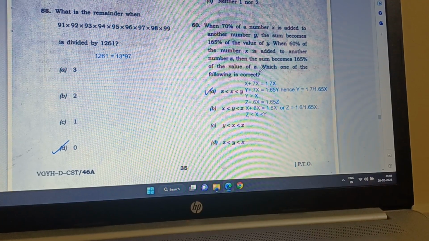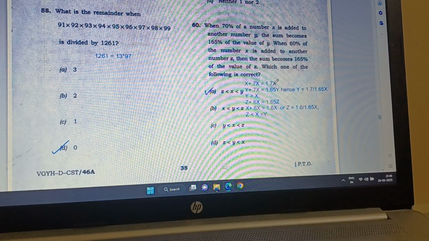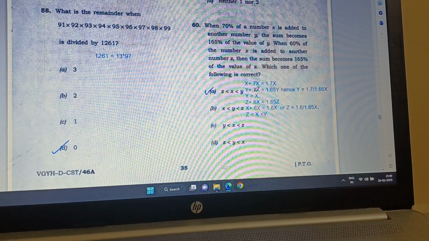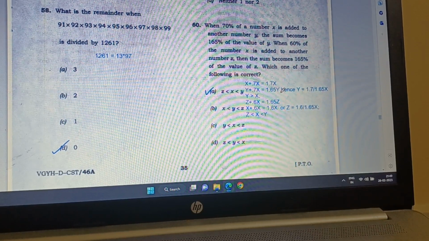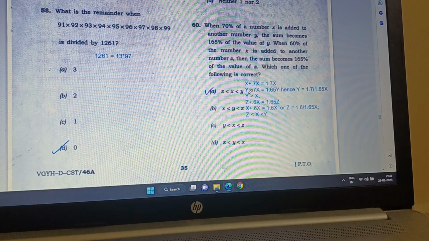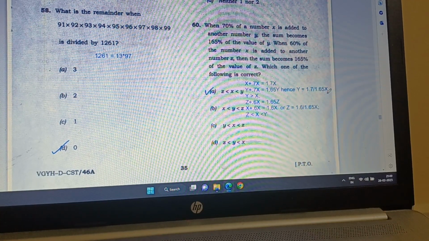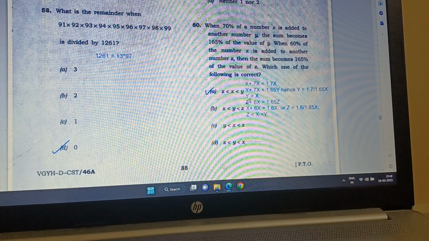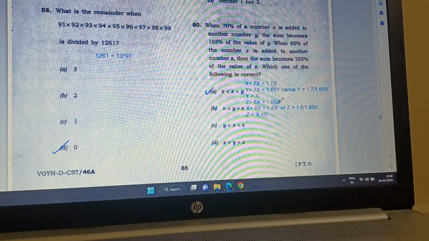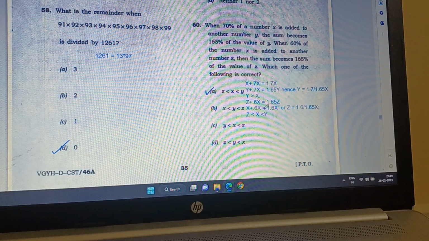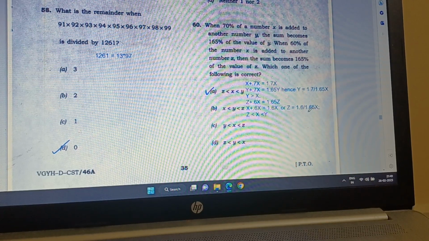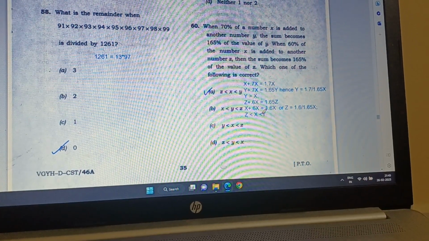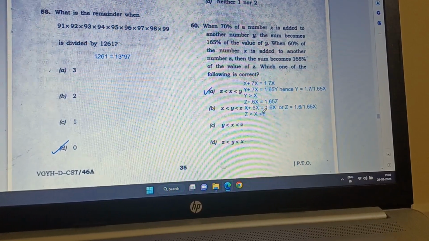So we need to do it like this. x plus 0.7x is equal to 1.7x, because 70% of the number is added. But then y plus 0.7x is equal to 1.65y. Hence y is equal to 1.7 divided by 1.65 x, which is greater than x. So y is bigger than x. With z also, z plus 0.6x is equal to 1.65z, and x plus 0.6x is equal to 1.6x. So z is equal to 1.6 divided by 1.65 x. Hence z is smaller than x, which is smaller than y. So A is the correct answer.